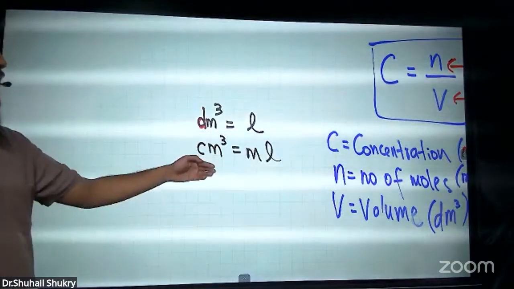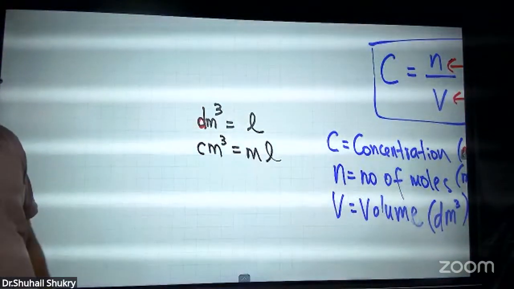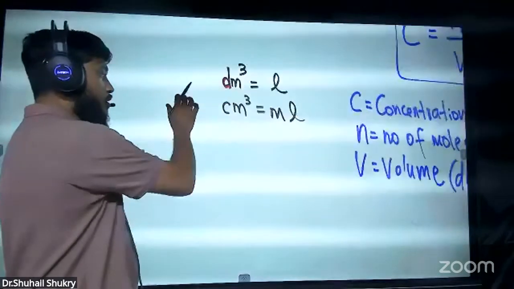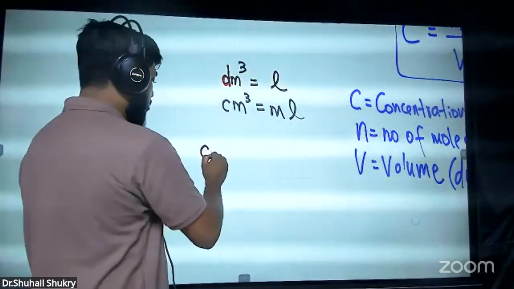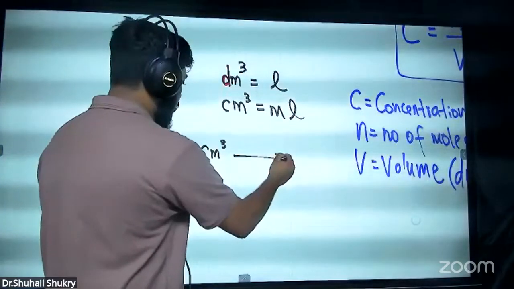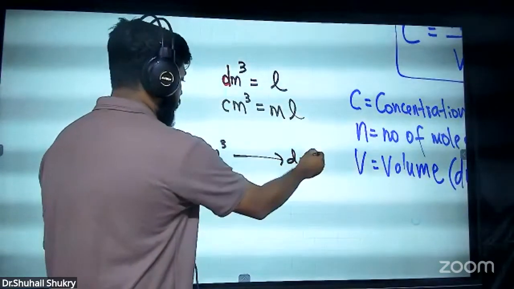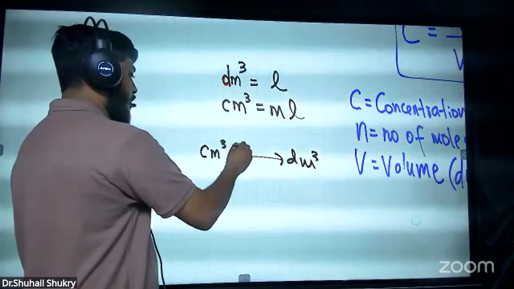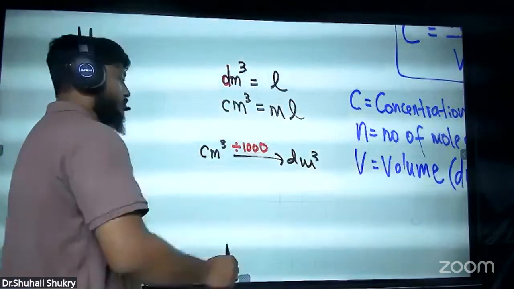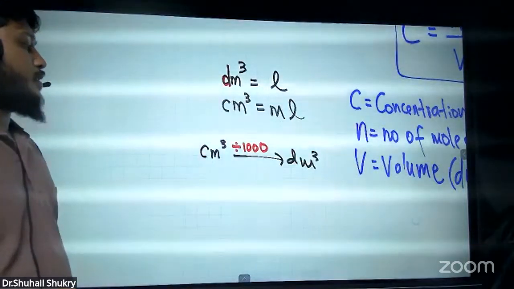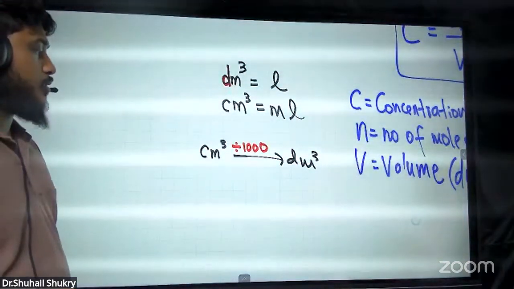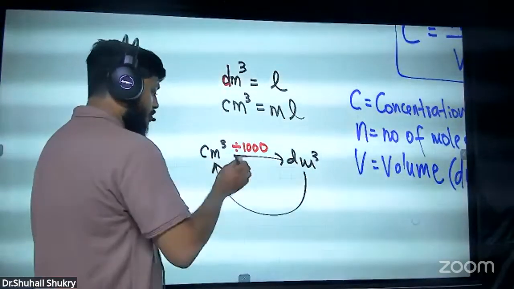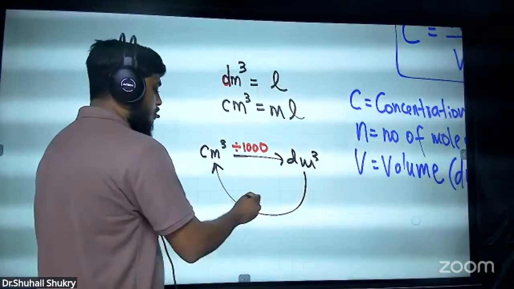Then in the same way you have to convert centimeter cube to decimeter cube. If you want to convert centimeter cube to decimeter cube, what should you do, multiply or divide? Divide by 1000. If you want to convert decimeter cube to centimeter cube, you have to multiply by 1000.